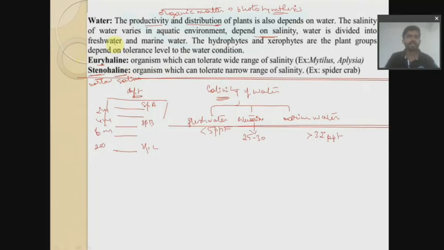So now we have euryhaline organisms. So what do I mean by euryhaline organisms? In case of euryhaline organisms, they tolerate a wide range of salinity. For example, Mytilus, this is a bivalve, right? So with a wide range of salinity, it can survive in a varied range, like in case of 20 ppt.